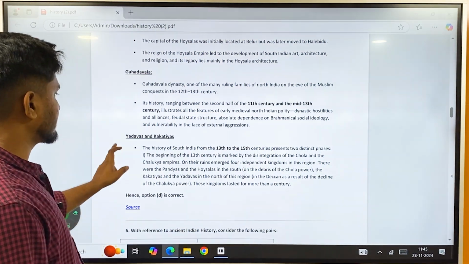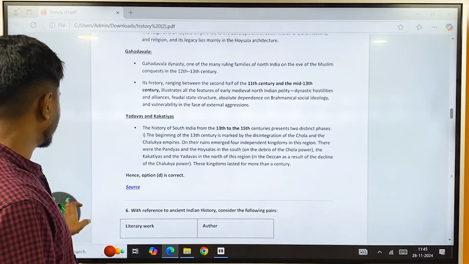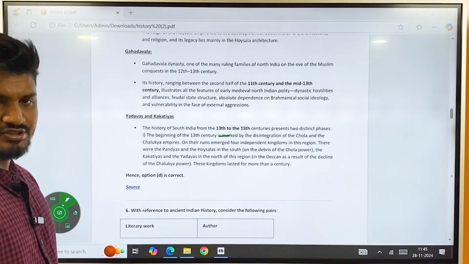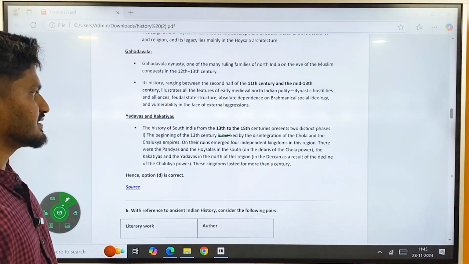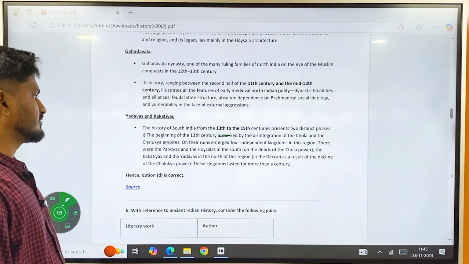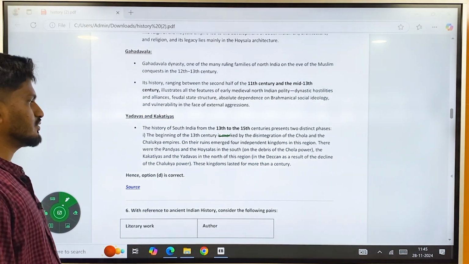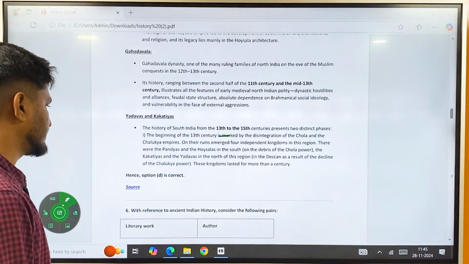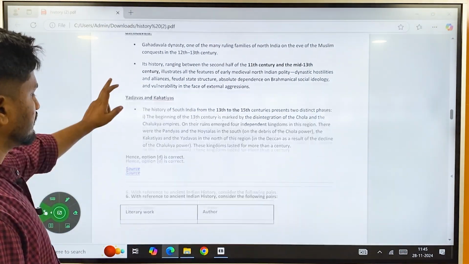And then Yadavas and Kakatiyas. The history of South India from the 13th to 15th century presents two distinct phases. The beginning of the 20th century is marked by the disintegration of the Chola and Chalukya empires. On their ruins emerged four independent kingdoms: the Pandyas and the Hoysalas in the south, and the Kakatiyas and Yadavas in the north of this region. So the correct answer here is D, none of the above.